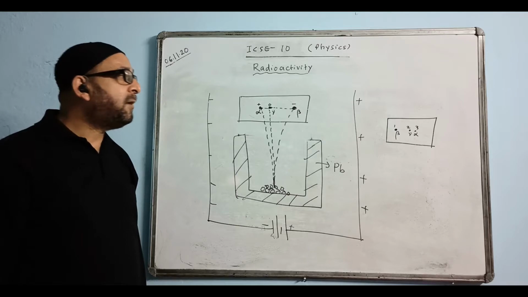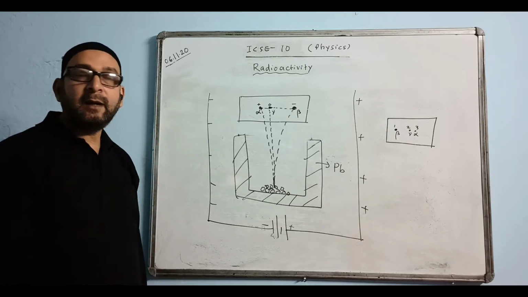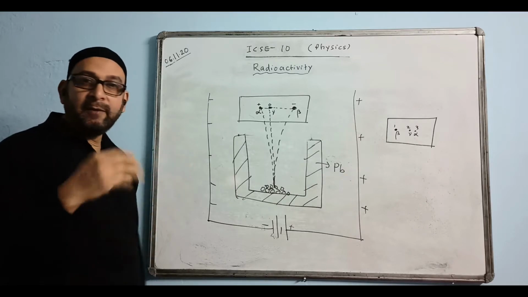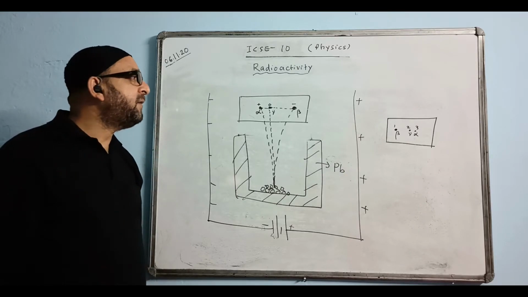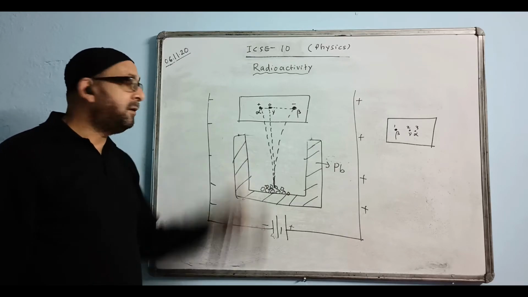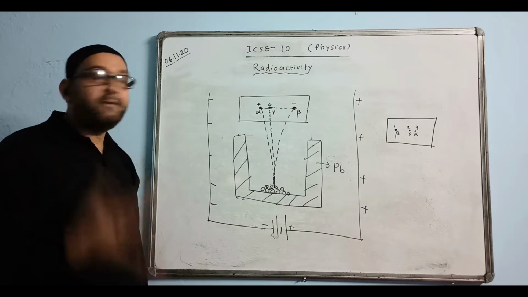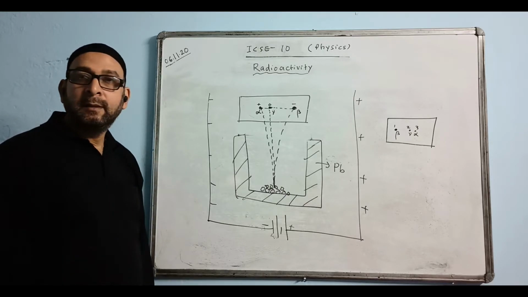There is a reason why one is far away from the center and one is close by. I will tell you about that a little while later. But just have an idea how we identify them. Hope you understood this experiment, Henry Becquerel's experiment on radioactivity, or the discovery of radioactivity.